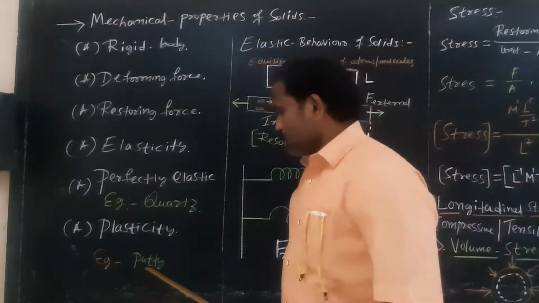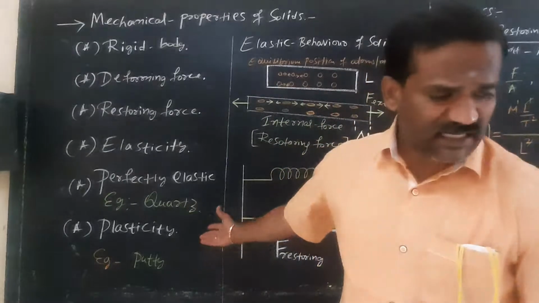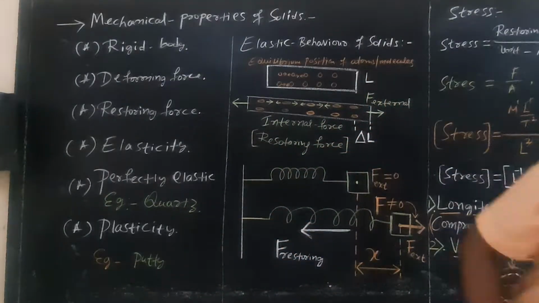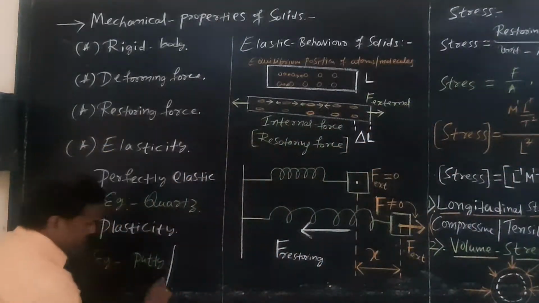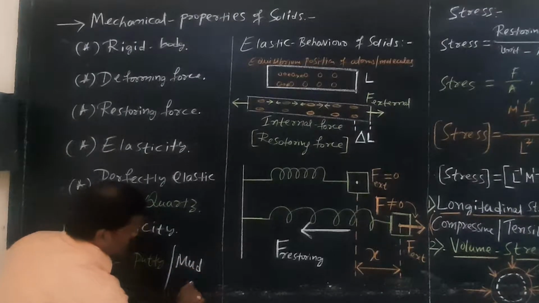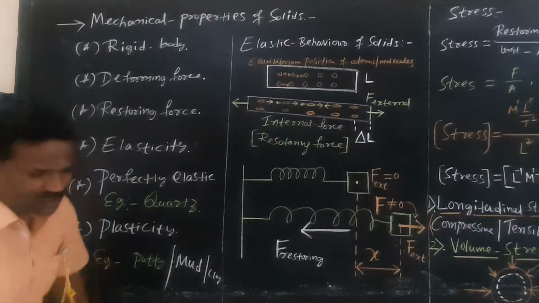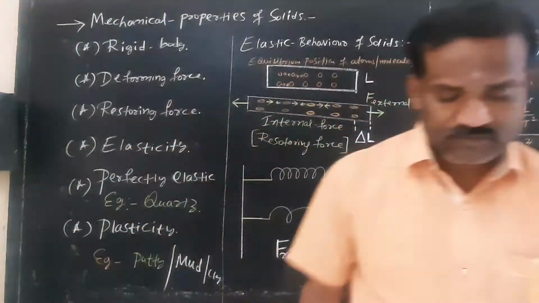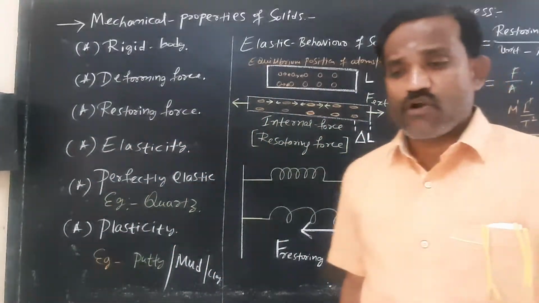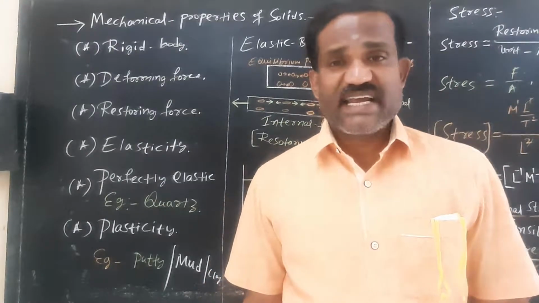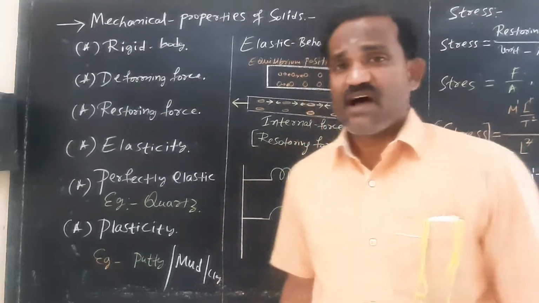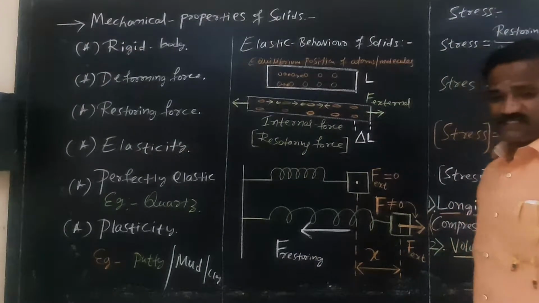So putty is a plastic material. Clay is a plastic material. Mud, clay, these are examples of plastic material. The materials which do not regain their original shape and size after removing the deforming forces.